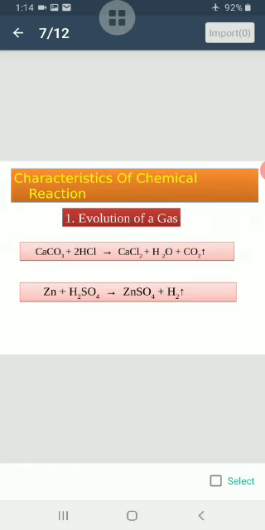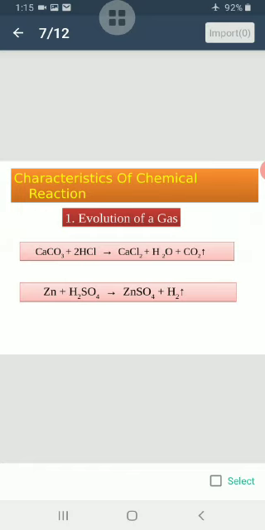The second one is when zinc reacts with dilute sulfuric acid, hydrogen gas is given off. The gas can be tested with the help of a burning matchstick. When the burning matchstick is taken near the test tube containing hydrogen gas, hydrogen burns with a pop sound.